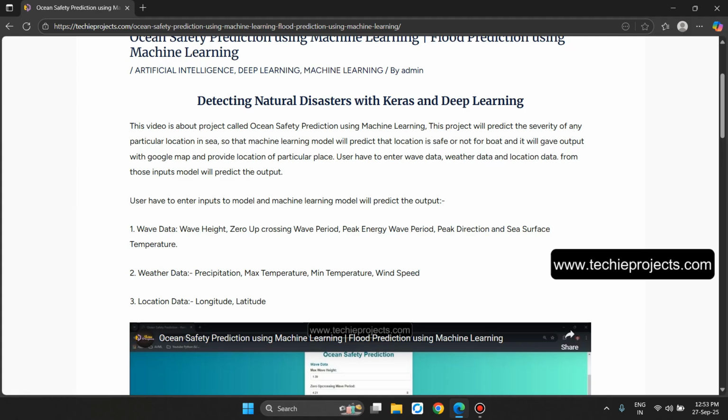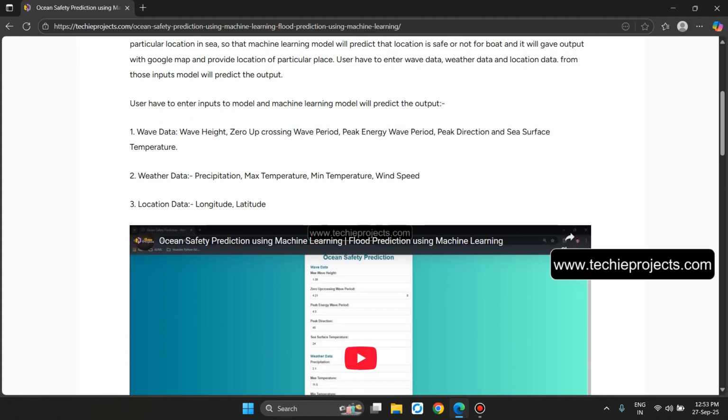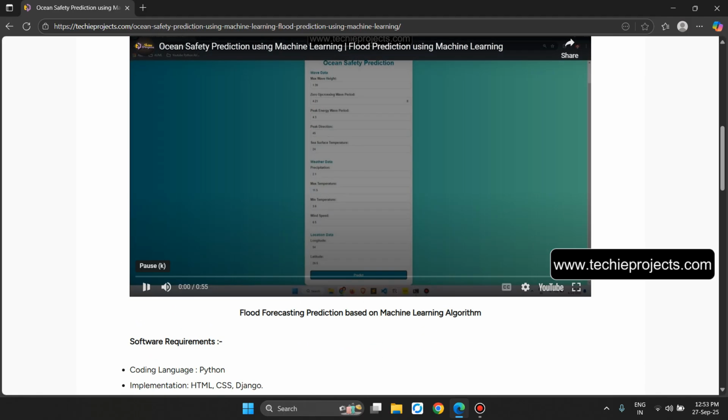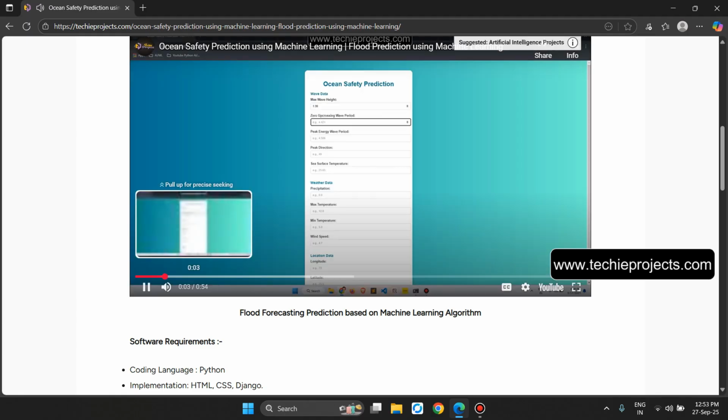The user has to enter the wave data, weather data and location data. From those inputs, the model will predict the output. Okay, the user has to enter the inputs to the model and the machine learning model will predict the output from the wave data, weather data and the location data. This will be the YouTube video of the project.